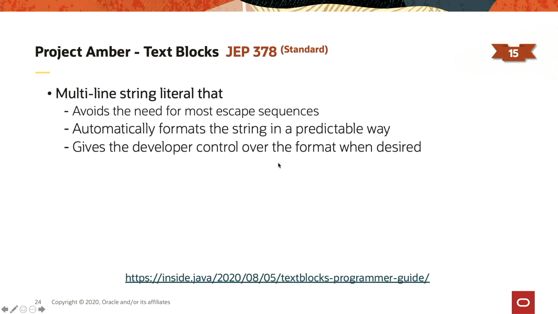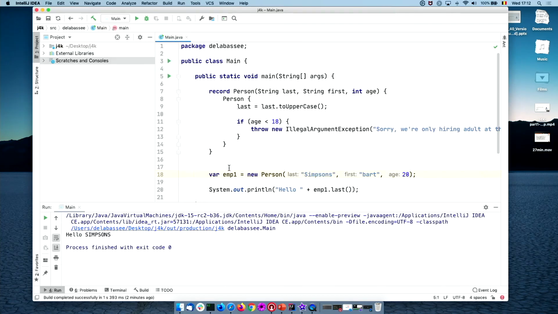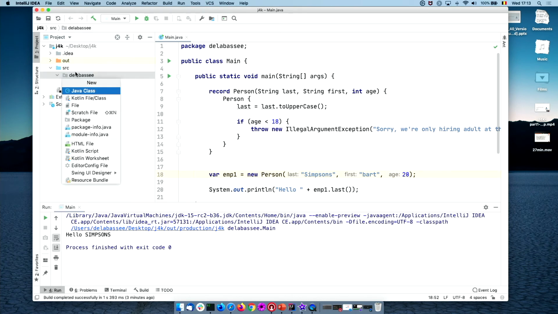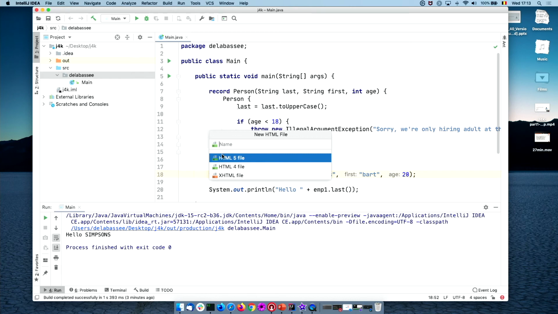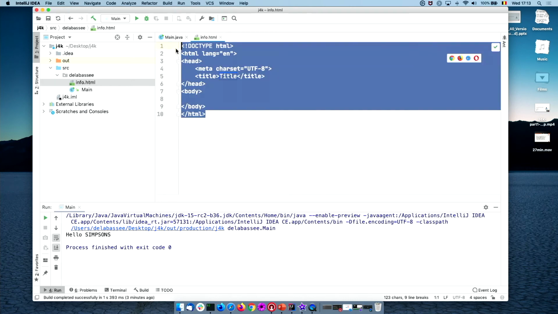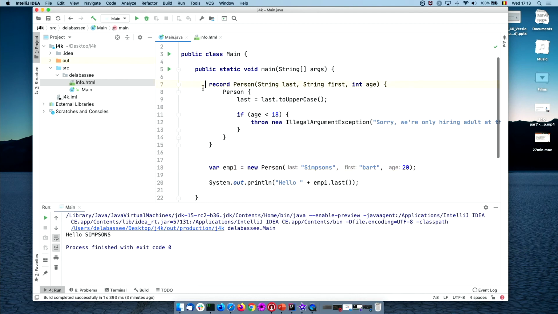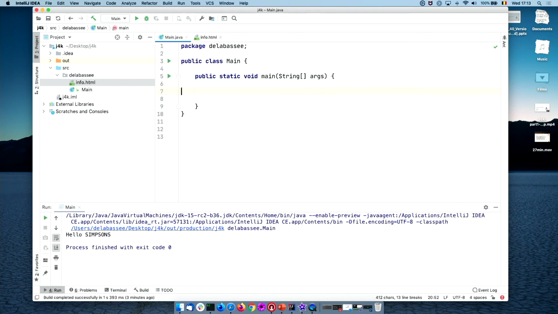So, moving on, text blocks. Text blocks are simply multi-line string literals that give format control to the developer. Let's quickly switch to a simple demo. I'm going to use this same example, and I will simply create a new file, let's say, HTML. That's a simple HTML snippet that I'm going to try to use within my application here. Most of the time this is very cumbersome. Now with text blocks, we can do this. We create a text block using this new triple quotes delimiter, and that's it. We have a text block.